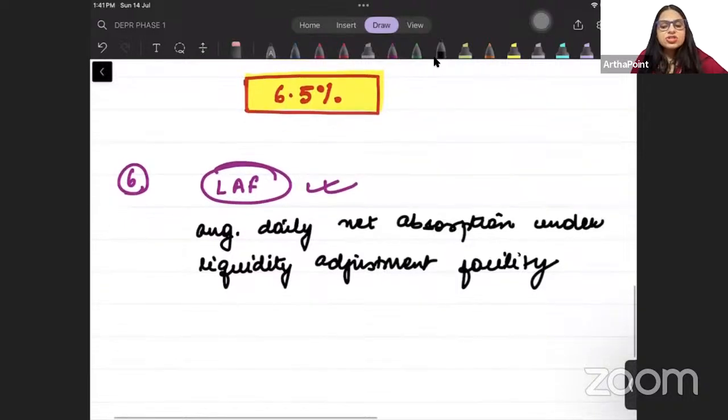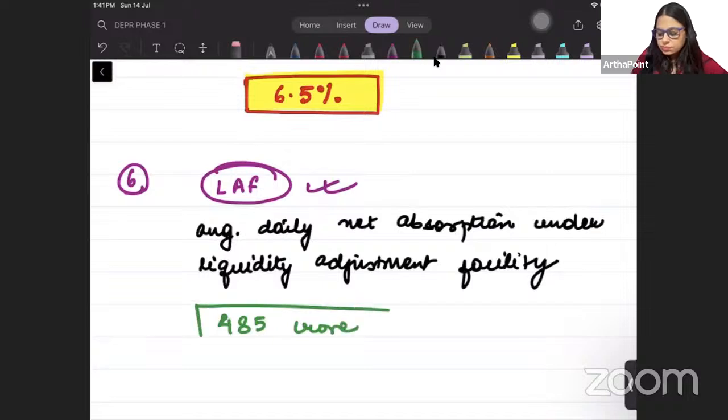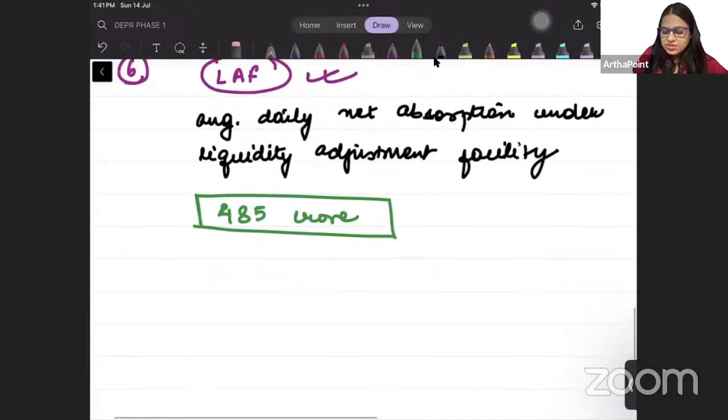And the average daily net absorption under the liquidity adjustment facility, LAF, that is, beta, 485 crore. That is the net average daily absorption under LAF. Okay beta, next question, question number 7.